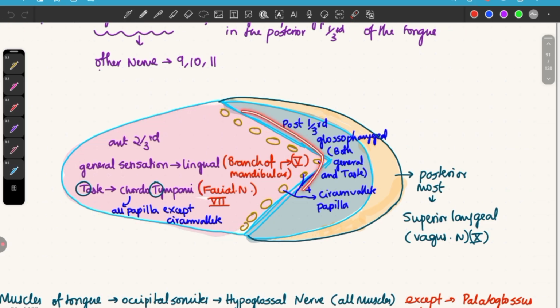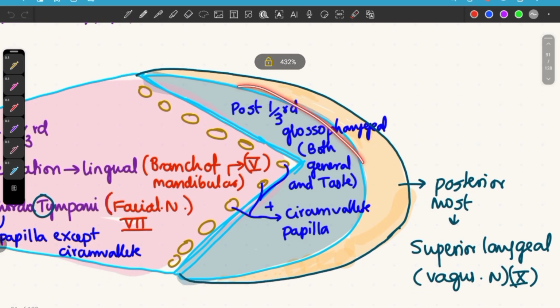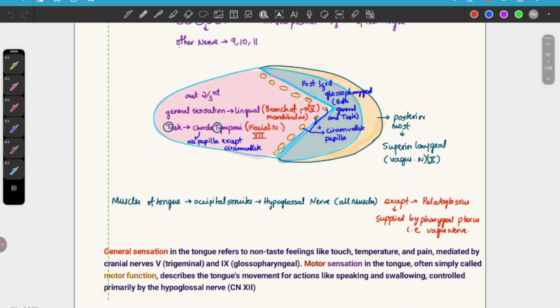Whereas in the posterior one-third of the tongue, both general sensation and taste sensation are supplied by the glossopharyngeal nerve, and also this is one exception. This nerve, from the posterior, is supplying the anterior part, that is the circumvallate papillae, but all other papillae are supplied by the chorda tympani only. Okay, the posterior most part of the tongue is supplied by the vagus nerve, superior laryngeal nerve.